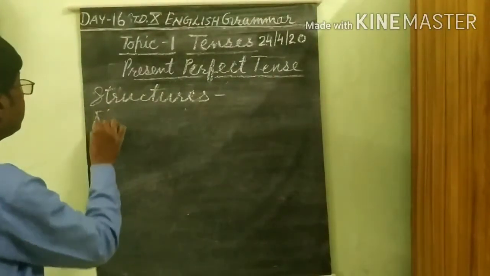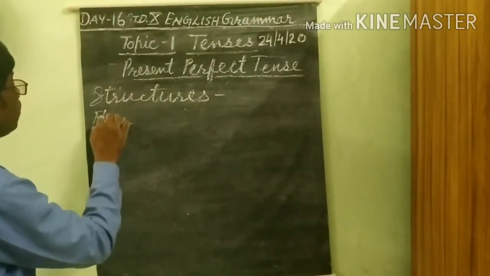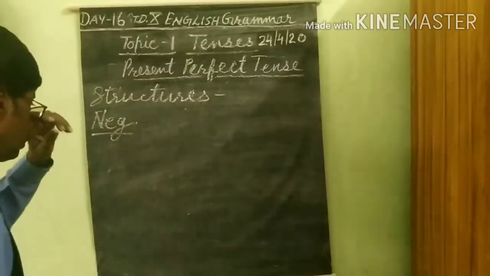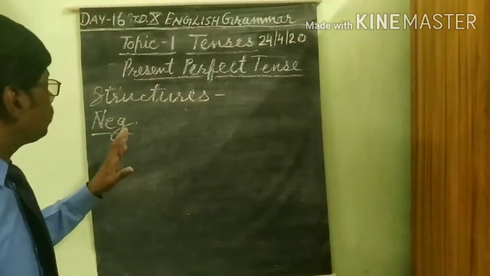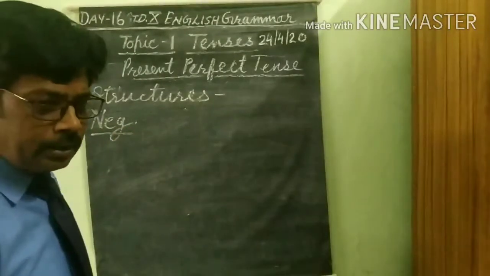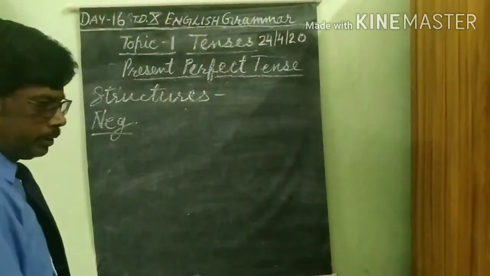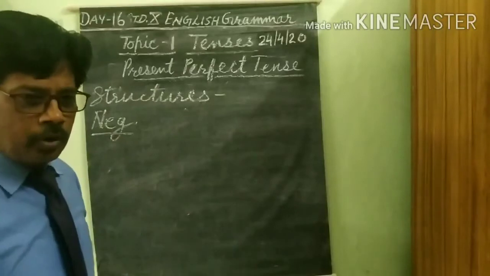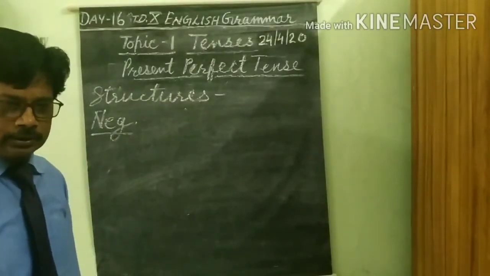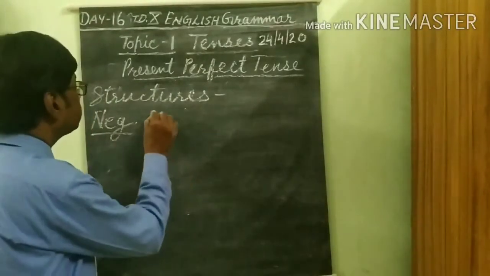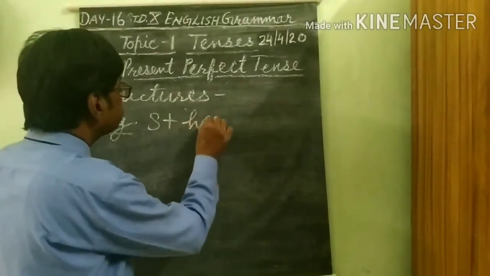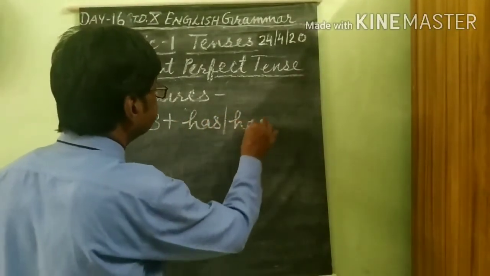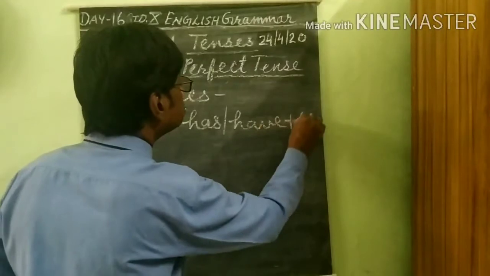Now next, negative. When we can make sentences as simple statements, then we can turn them into negative form. Subject plus has/have plus not.